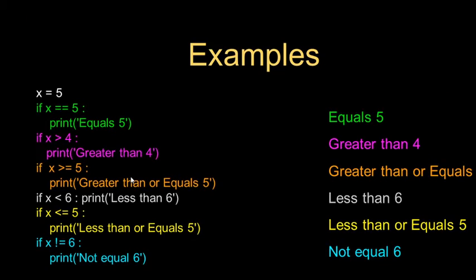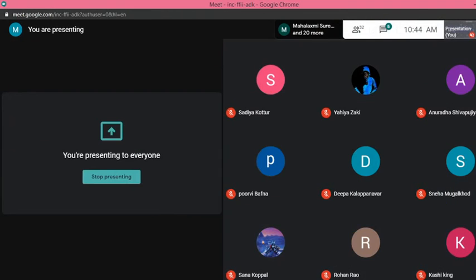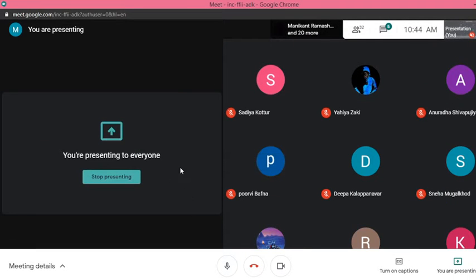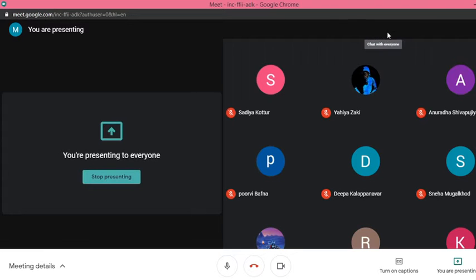Right. But when to use these comparison operators? What is the purpose of these comparison operators? Can somebody answer? Why use these comparison operators? Hello guys. To compare the relation between two values. When we require comparing the relation between two operands or values, there will be a need for these operators.